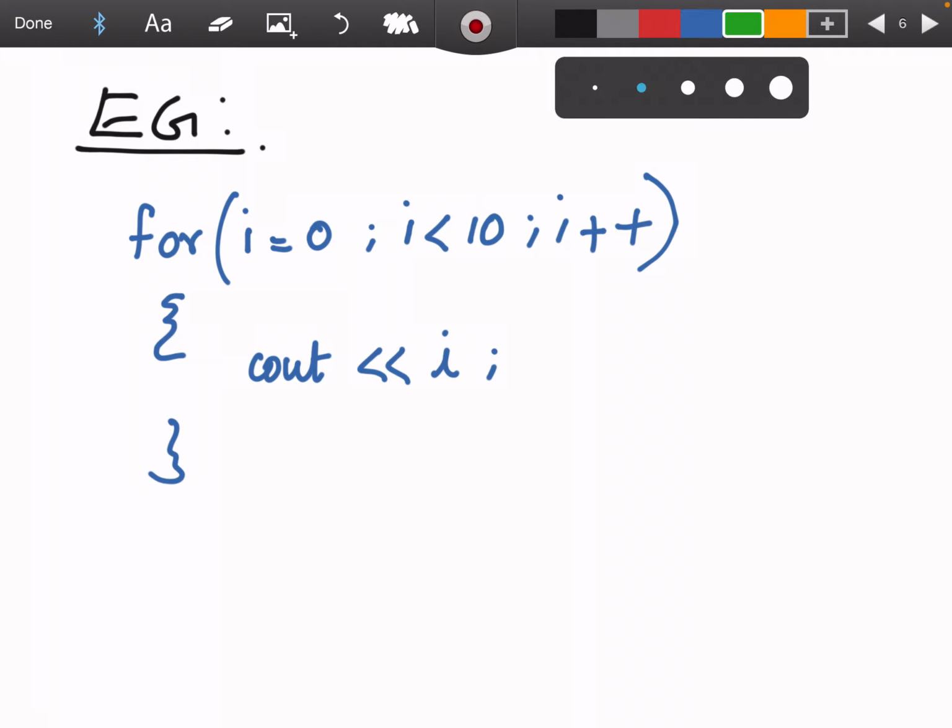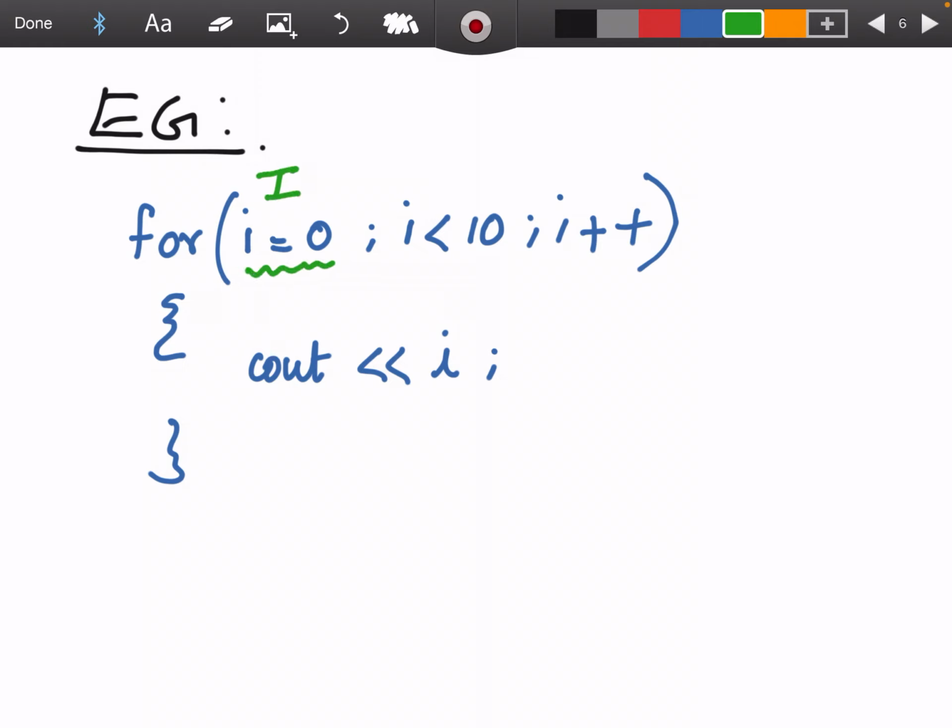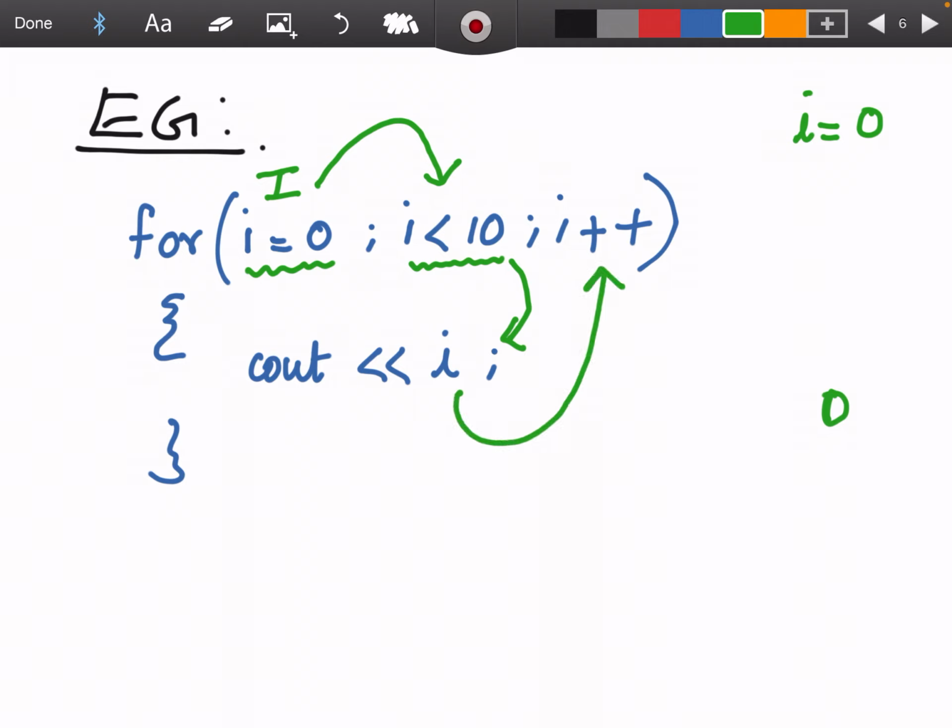Okay, let me discuss. The first part which is executed will be i = 0. So the initial value of i will be 0, and after this the test condition will be tested, and the condition's value, i is 0, so the condition will return true in this case, hence the statement will be executed, cout i. So the value of i will be printed. Next, after the execution, it will move on to the update expression i++.